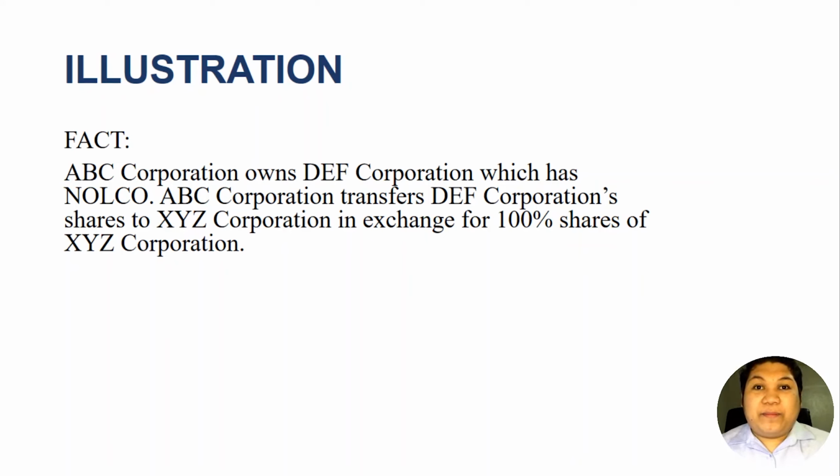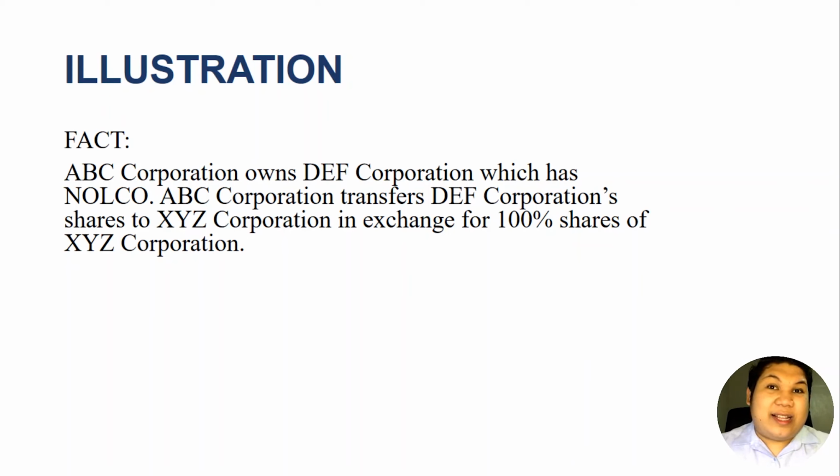So therefore, XYZ Corporation is now also a subsidiary of ABC Corporation. So DF Corporation is a subsidiary of XYZ Corporation now, and XYZ Corporation is also a subsidiary of ABC Corporation. Therefore, the ultimate owner of these two corporations, DF and XYZ Corporations, is ABC Corporation.